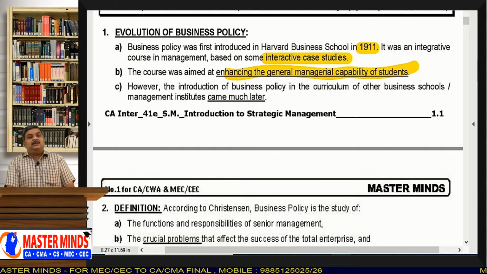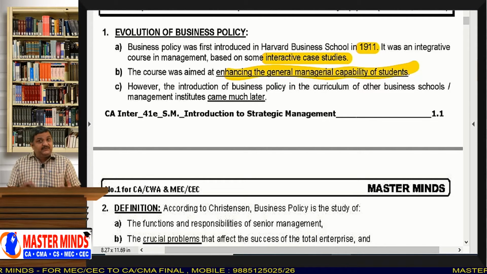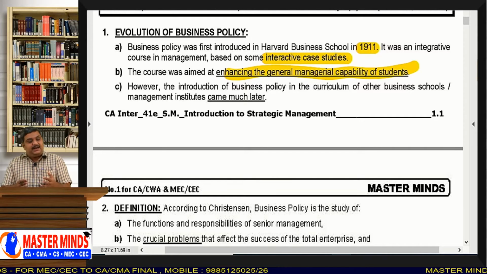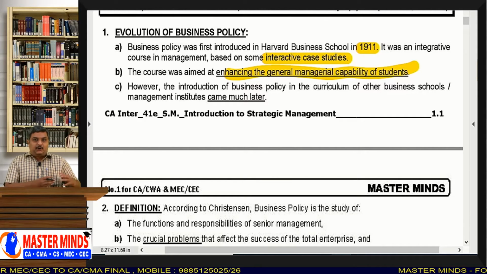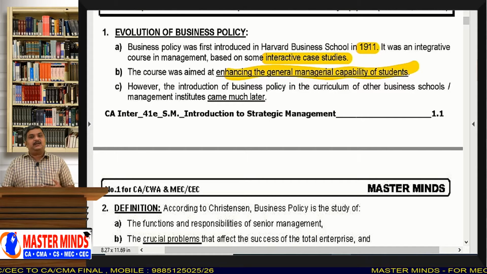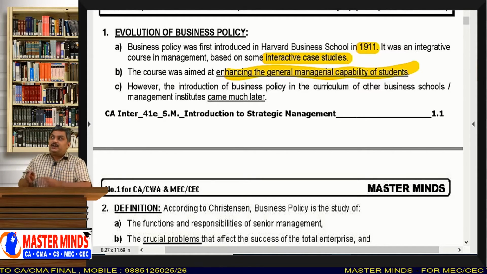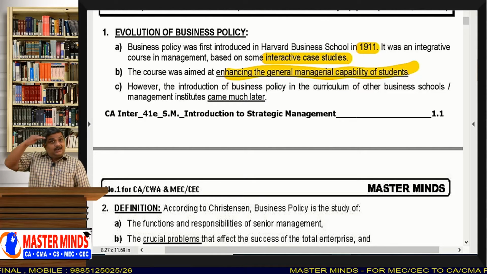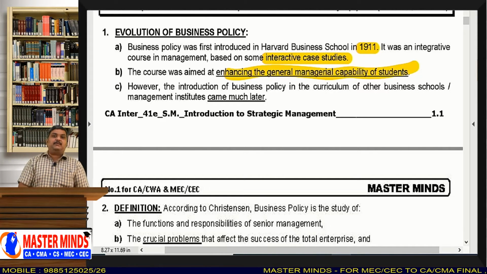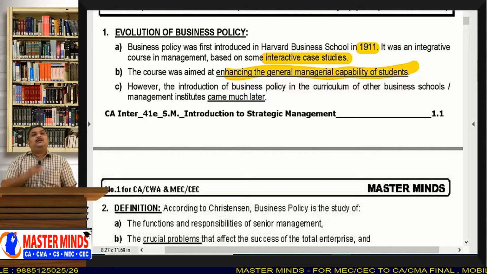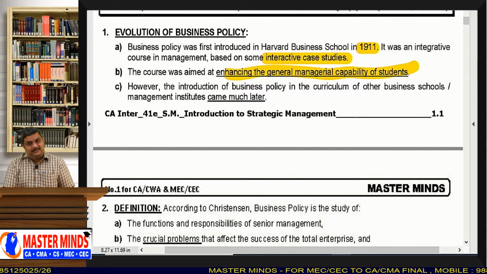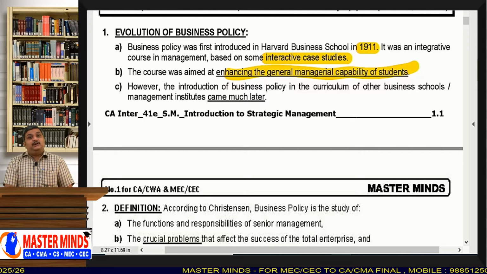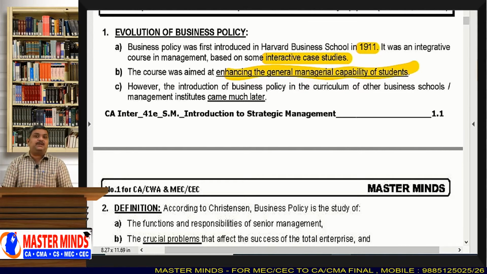If you study specific subjects like marketing, finance, human resources, production, and operations management, then you will get the knowledge related to that particular area. But if you occupy a top level role in the business, then you require general management capability.